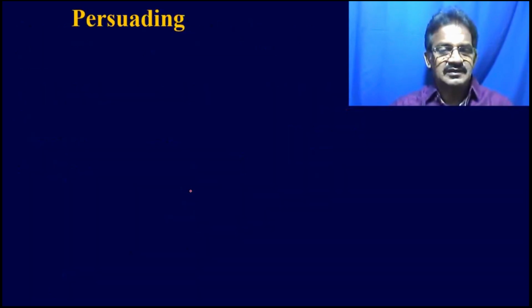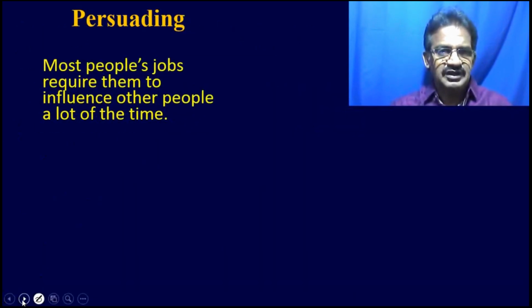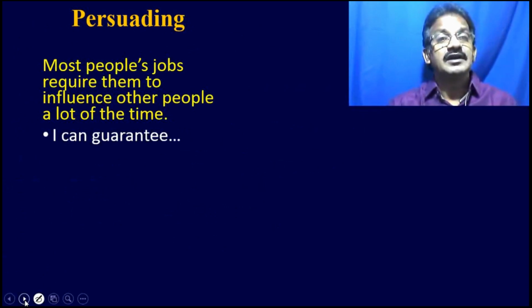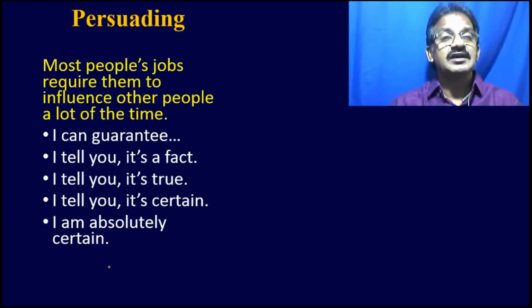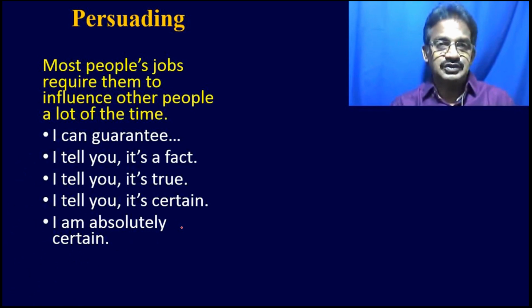And also persuading. Persuading means most people's jobs require them to influence these things. I can guarantee. Like that we can use these persuading phrases: I can guarantee, I will tell you, it's a fact, I tell you it's true. Persuading means you are convincing the people, you make the people be influenced.